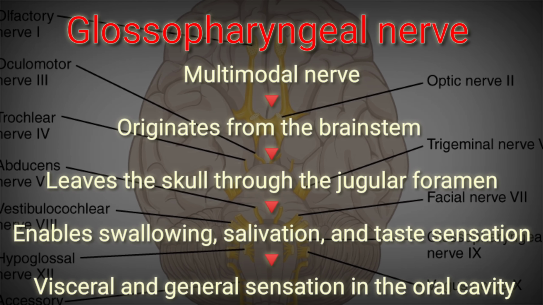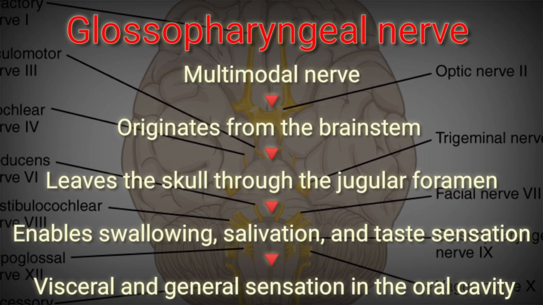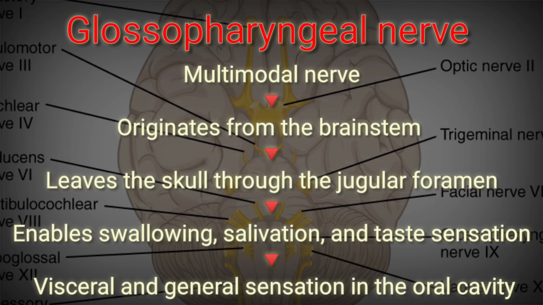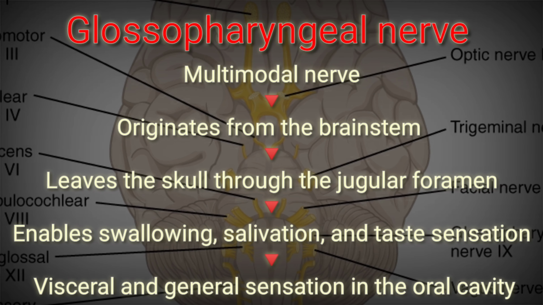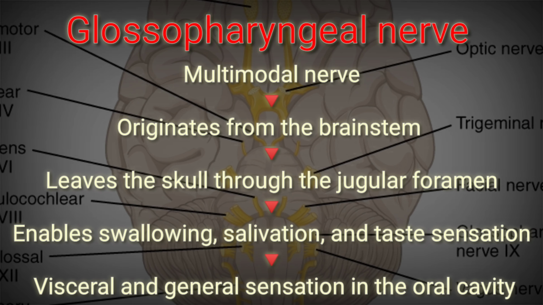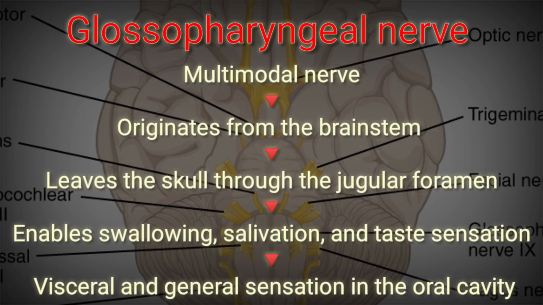The next we can see about glossopharyngeal nerve, that is cranial nerve 9. The cranial nerve 9 is another multimodal nerve. It originates from the brainstem and leaves the skull through the jugular foramen. It enables swallowing, salivation and taste sensation as well as visceral and general sensation in the oral cavity.